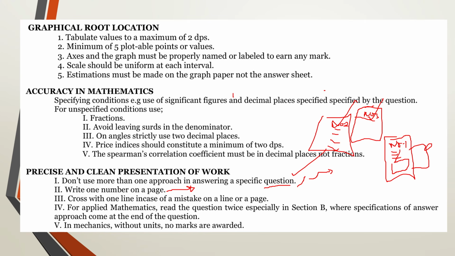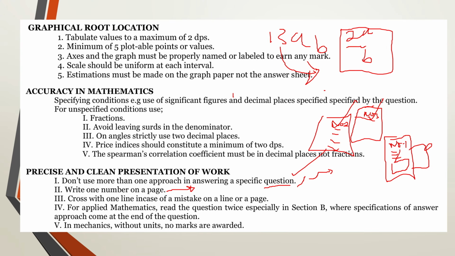Now when you go to section B, if you have part A and part B, it's very okay to present them on one page. This is very okay, for as long as it's one number. Don't present 13A and then 13B on one page and then add another number on the same page. That's not allowed. Every number should be started on a fresh page. But part A and part B existing on the same page is very okay.